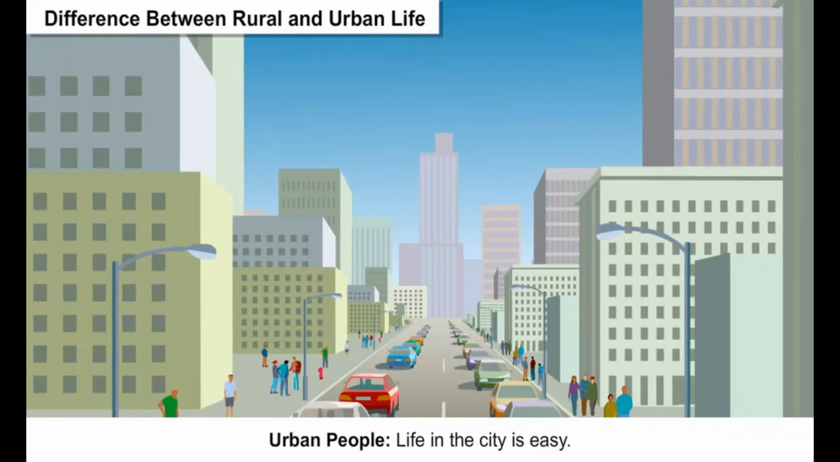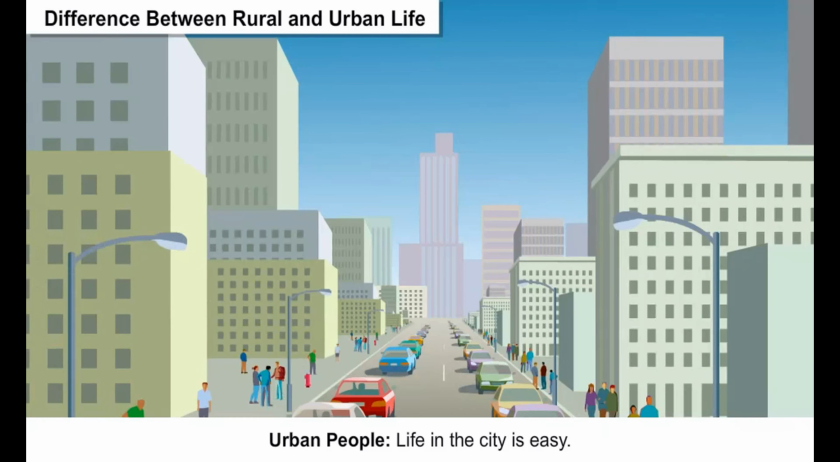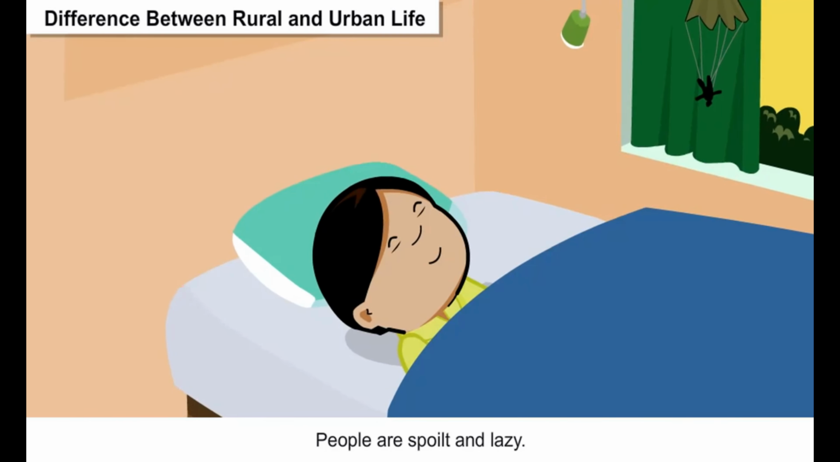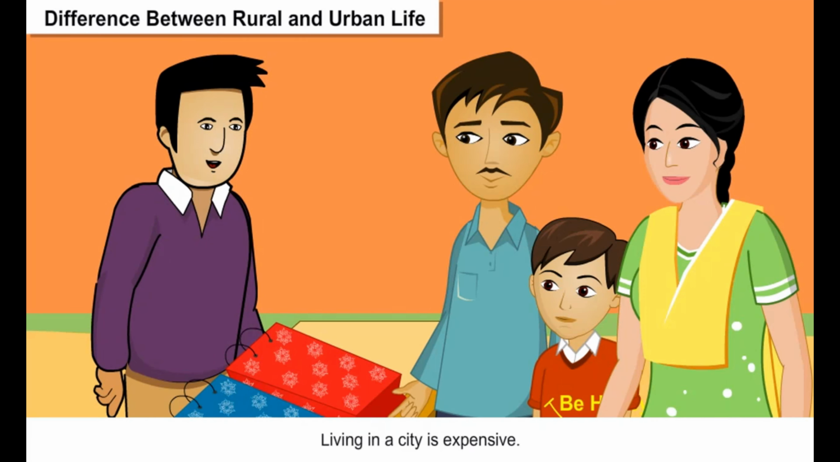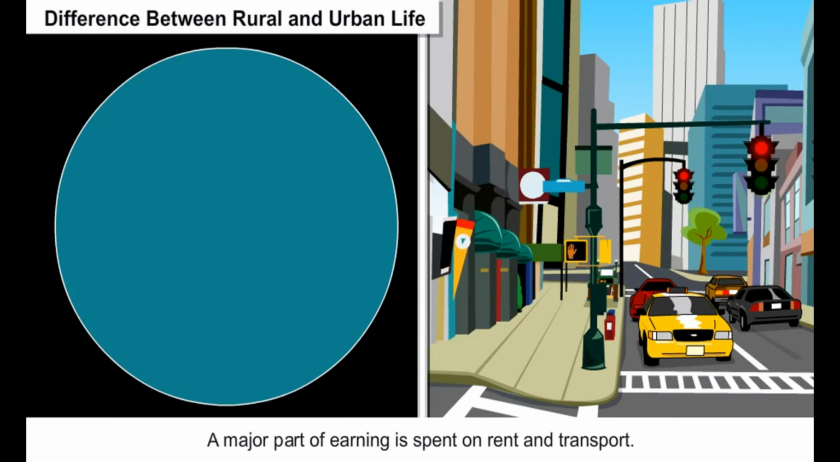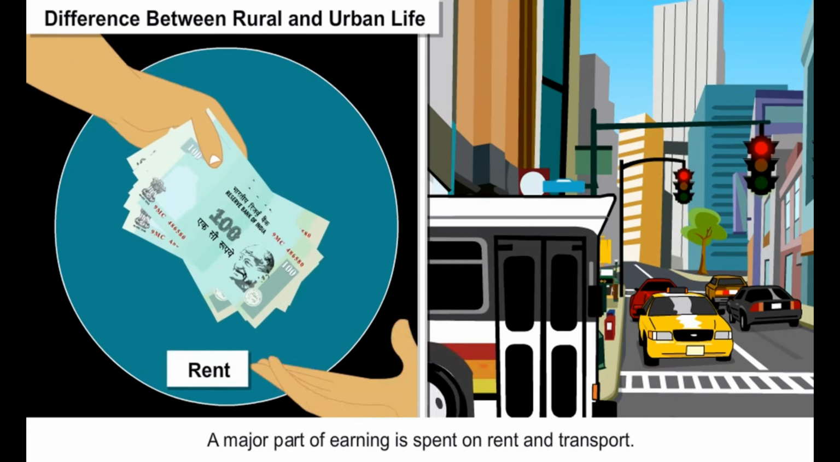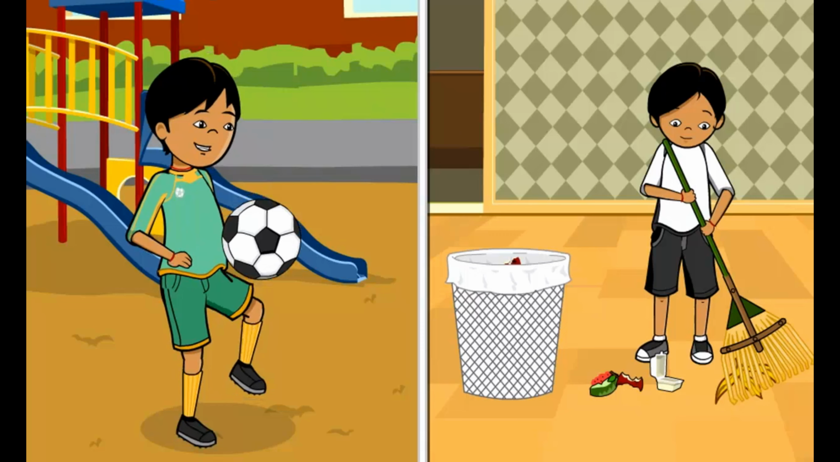Urban people: life in the city is easy. People are spoiled and lazy. Families spend very little time with each other. Living in a city is expensive. A major part of earning is spent on rent and transport.